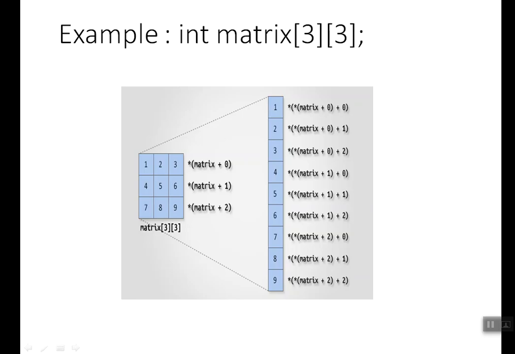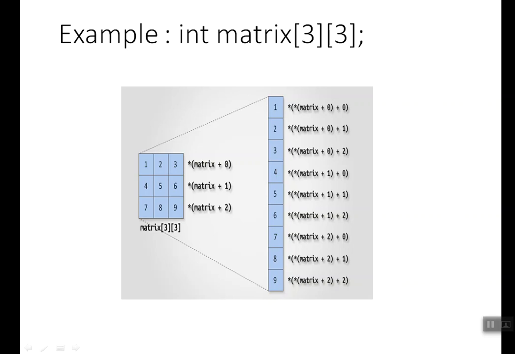That is, this example will clearly tell you, instead of A of 3 by 3 we are taking matrix of 3 by 3. So this is an array called matrix of 3 by 3. You know that index is going to be 0 0, 0 1, 0 2, 1 0, 1 1, 1 2, 2 0, 2 1, 2 2. So this is matrix of 0 0, right? Matrix of 0 1, matrix of 0 2. So this complete row is going to be matrix 0. This is matrix plus 1. This is matrix plus 2.